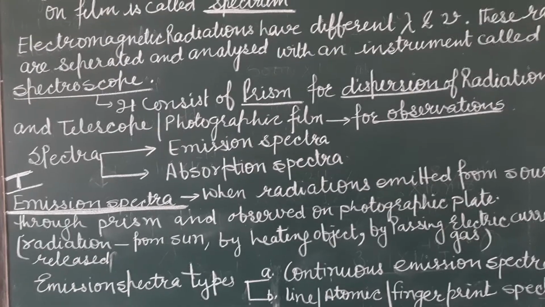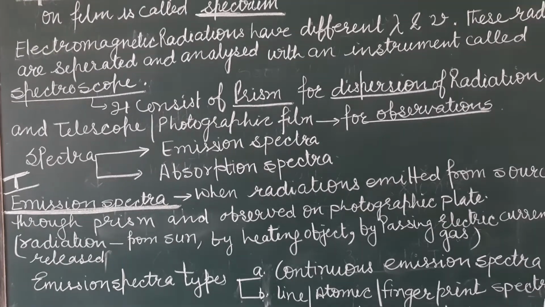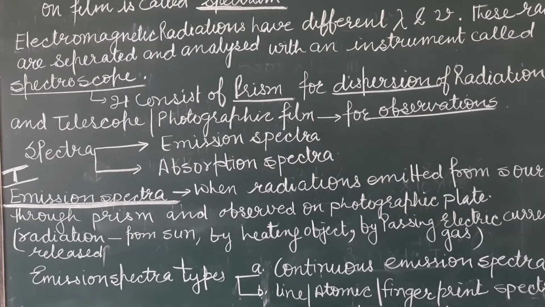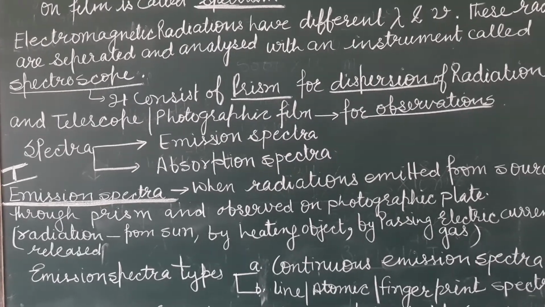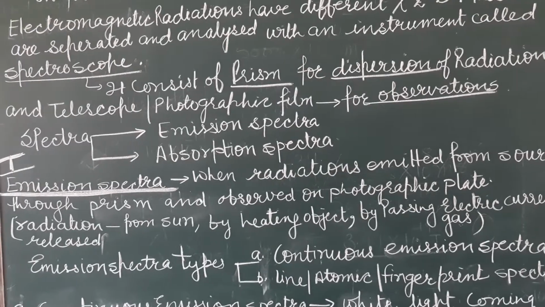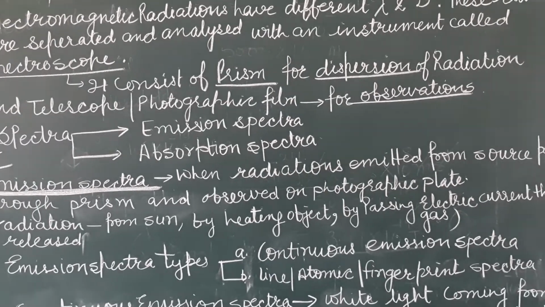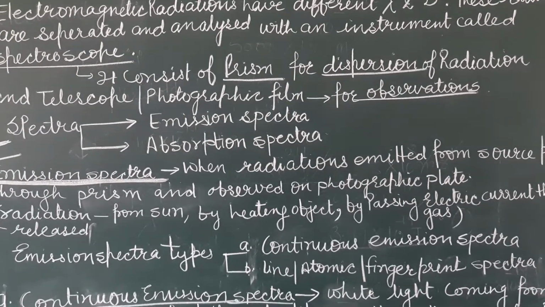When we use a telescope, it is known as a spectrograph. But when we use photographic film, it is known as a spectrum.